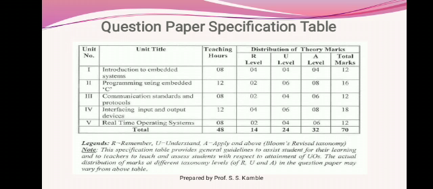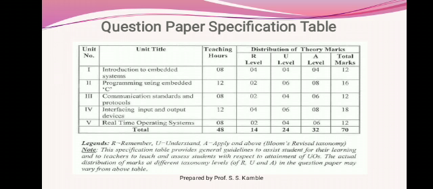So what do you mean by RUA? R is remember level question, U stands for understand level question, A stands for apply and application level question. On the first chapter we get the total question weightage of 12 marks. In these 12 marks we will find 4 marks of questions over the remember level, 4 marks over the understanding level, and 4 marks over the application level questions. In this way the first chapter is given 12 marks.